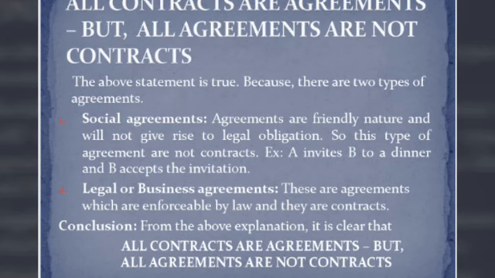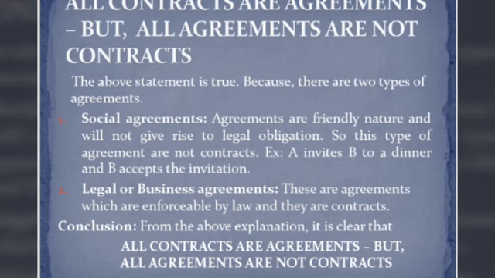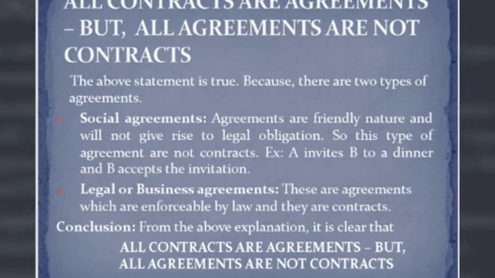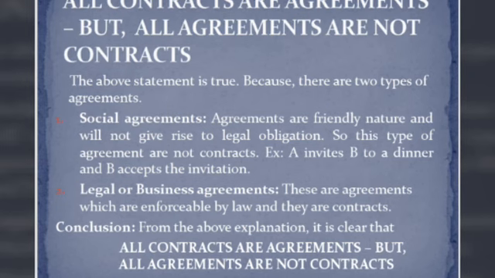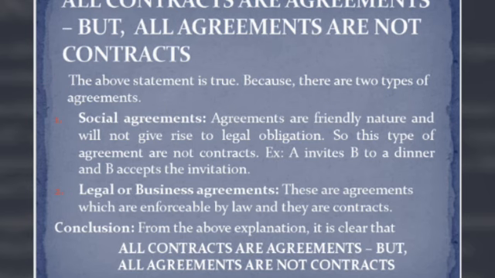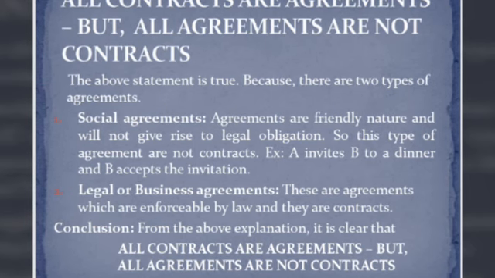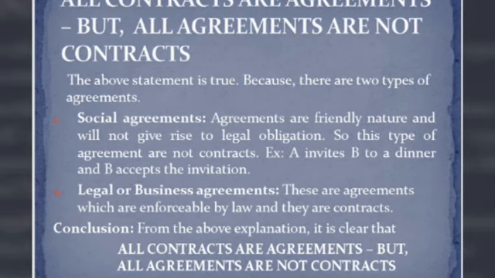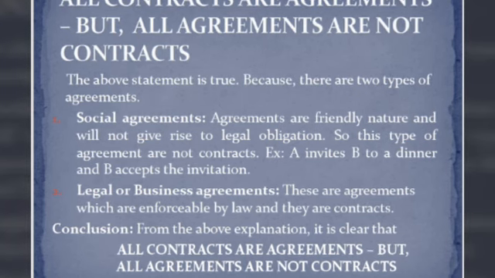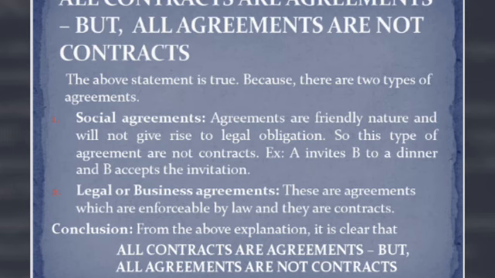The above statement is true because there are two types of agreements. One is social agreement and another one is legal or business agreement. Social agreements are nothing but friendly agreements. If you are inviting your friend for lunch to your house, then it is a social agreement. You are just friendly inviting your friend.